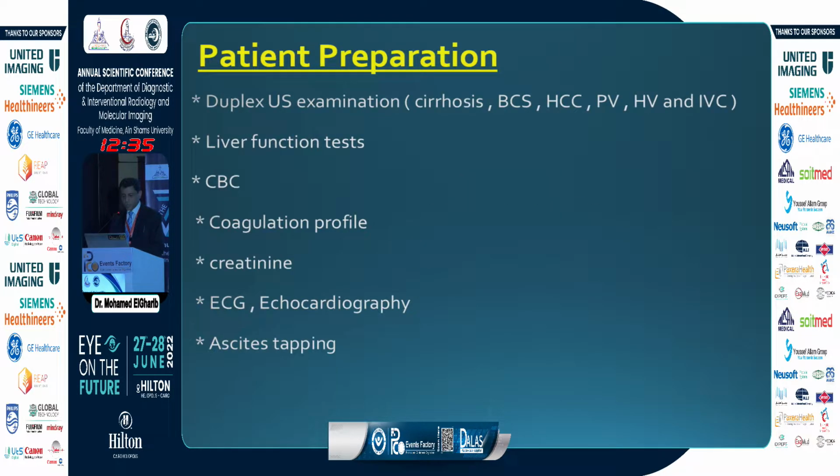Patient preparation is very important also in TIPS to enhance the results and reduce the possible complications. First of all, we should do duplex ultrasound examination. First, to confirm the diagnosis, if the patient is cirrhotic with portal hypertension, if the patient has Budd-Chiari syndrome, if there is HCC, and also to evaluate the blood vessels, which is very important for the success of the TIPS procedure. So we confirm the patency of the portal vein, hepatic vein, and IVC, and also to determine our access to do the TIPS stent. Liver function tests, and routine investigations such as CBC, coagulation profile, and creatinine, ECG and echocardiography for the anesthesia, and ascites tapping to facilitate the maneuver.